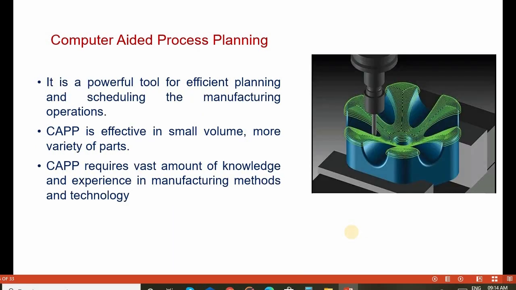Computer aided process planning is a powerful tool for efficient planning and scheduling of manufacturing operations, and it plays a very important role there. It is effective for small volume and more variety of parts or products. CAPP requires vast knowledge and experience in manufacturing methods and technology to handle the CAPP techniques and methods.